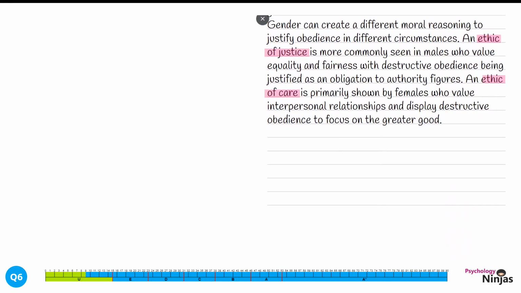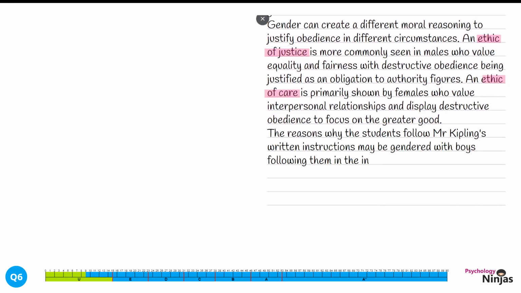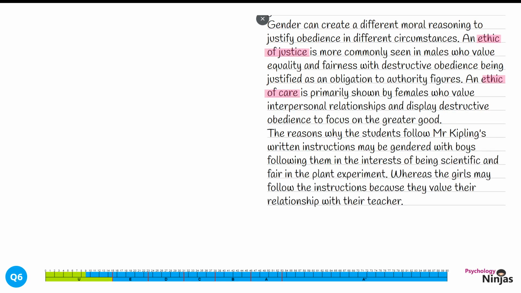And then we're going to link all of this back into the STEM. The reasons why the students follow Mr. Kipling's written instructions may be gendered, with boys following them in the interest of being scientific and fair in the plant experiment, whereas the girls may follow the instructions because they value their relationship with their teacher.